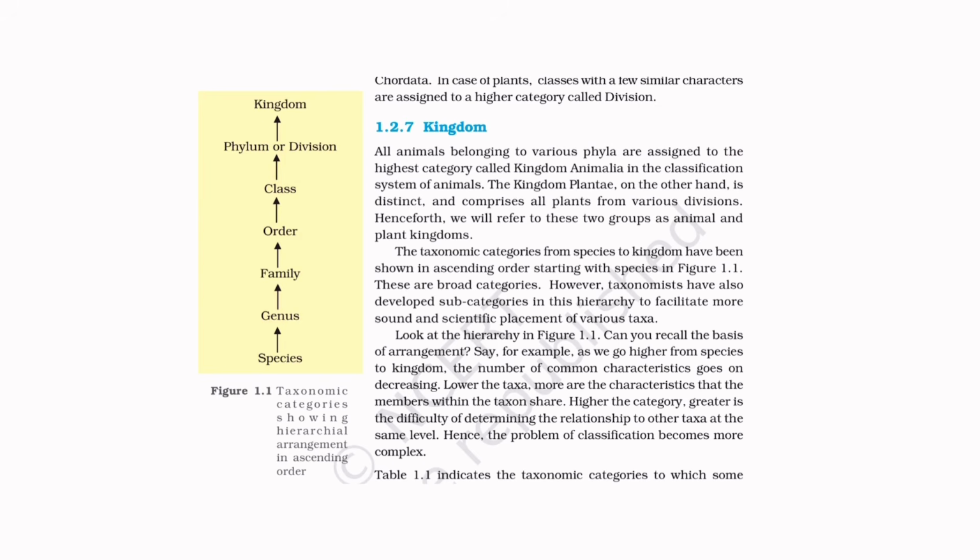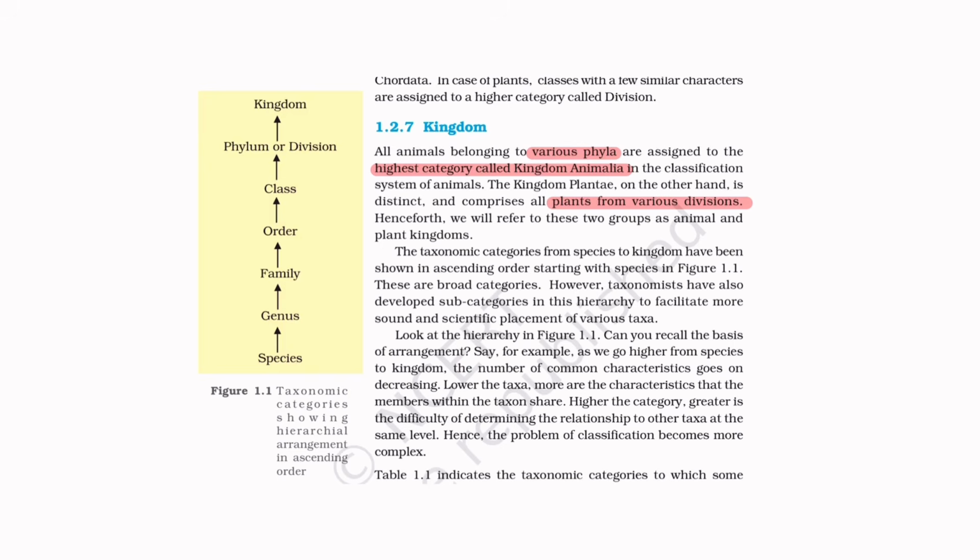Here it is written highest category; in the question they have given broadest category. And the kingdom Plantae on the other hand is distinct and comprises all plants from various divisions. Here various phyla, there various divisions. Henceforth we will refer to these two groups as animal and plant.